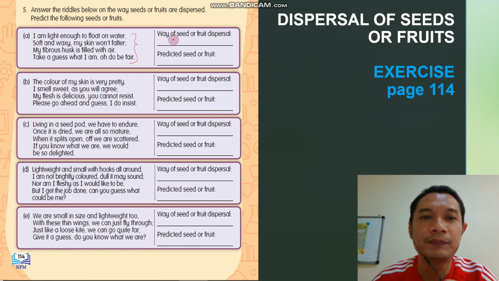And then this one, predict the seed or fruit. Just write the name of the seed or fruit. Do this exercise in your books. Copy all of this.